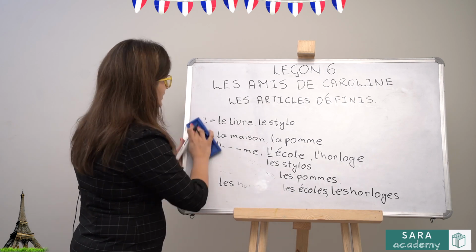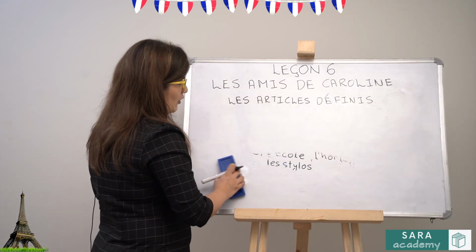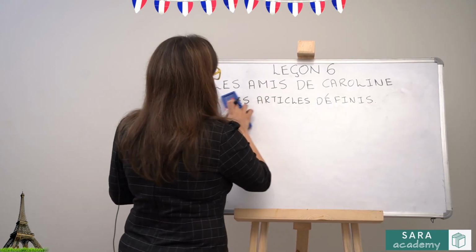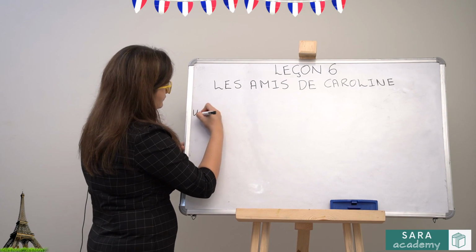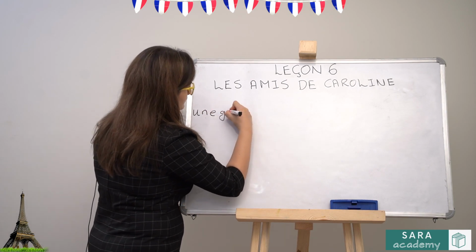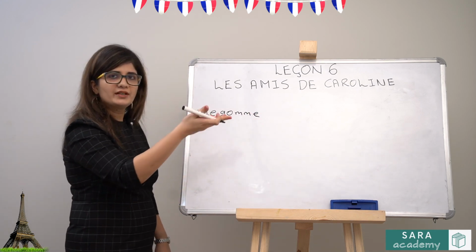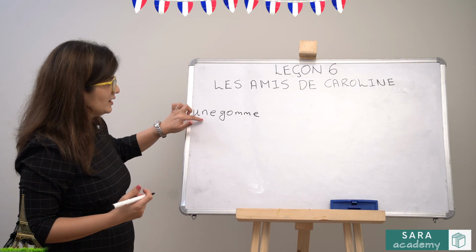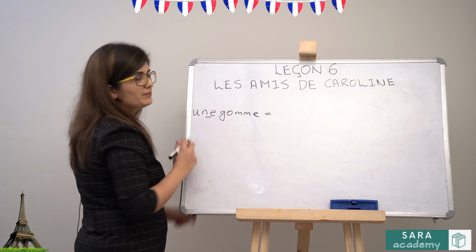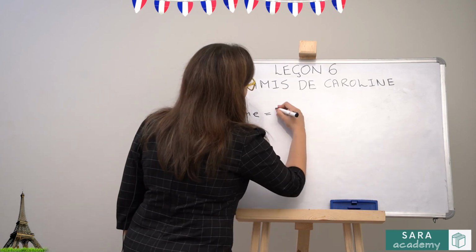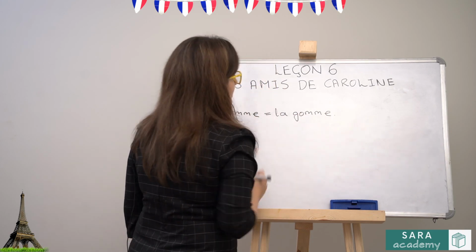Now, one example that you will get in the exam is converting from definite to indefinite or indefinite to definite. Now, how do we do that? For example, they give you une gomme and they have asked you to give the corresponding definite article. An eraser to the eraser. Now this is une, that means it is feminine singular. So in this case the corresponding is la and gomme will remain as it is.